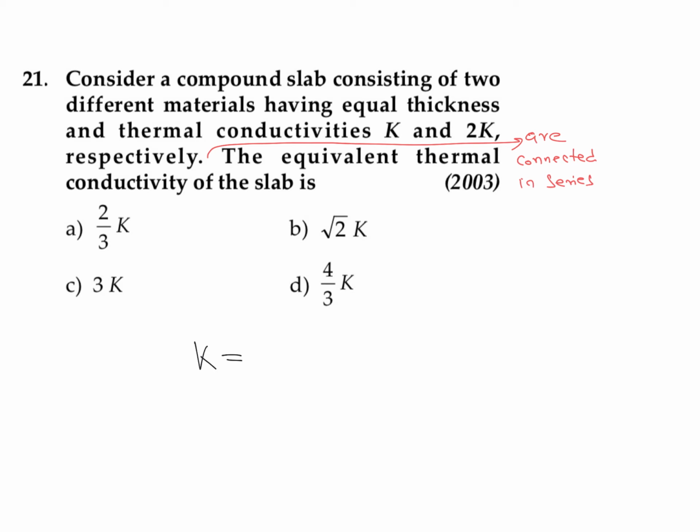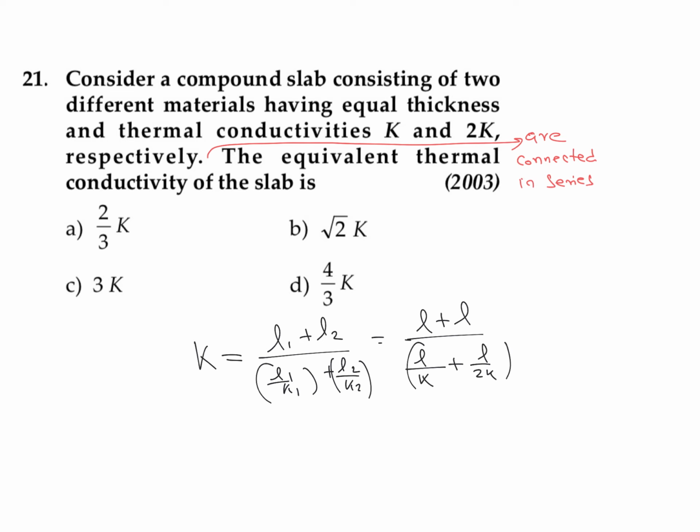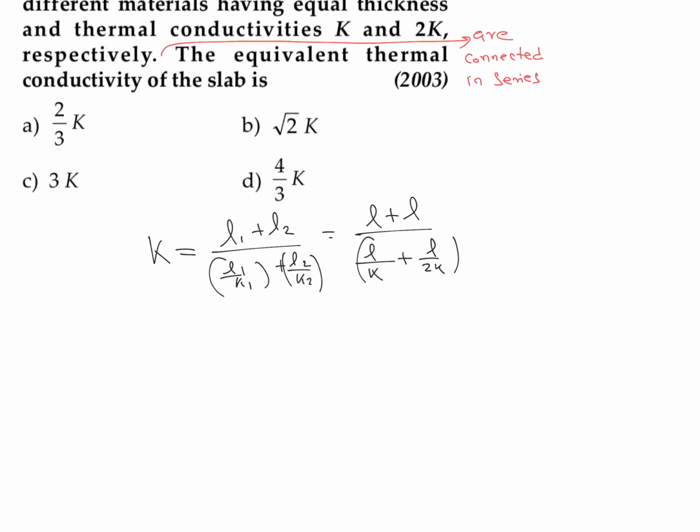So you can write the value of K equivalent for series combination is L1 plus L2 divided by L1 by K1 plus L2 divided by K2. So you can write L1 and L2 are same, L divided by L by K plus L divided by 2K. So we can write this is equal to nothing but 2L divided by, if I am taking this L as outside or L by K as common, it is 1 plus 1 divided by 2.